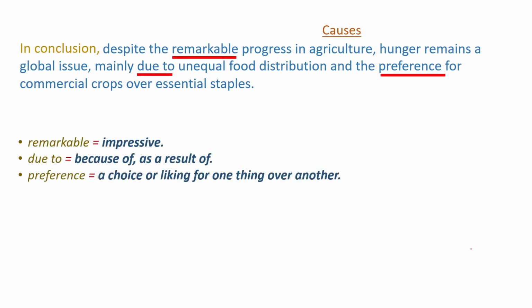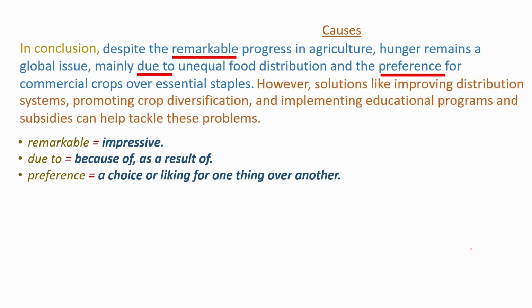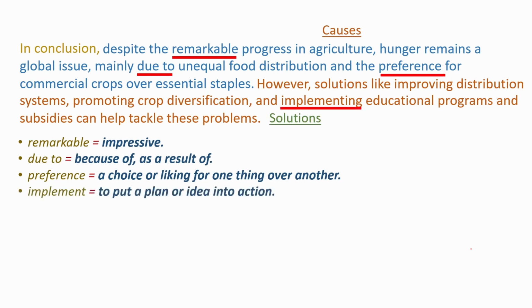Preference, a choice or liking for one thing over another. So these are the causes, and now the solutions. However, solutions like improving distribution systems, promoting crop diversification, and implementing educational programs and subsidies can help tackle these problems. To implement, to put a plan or idea into action, and tackle, to work on solving a problem or challenge.